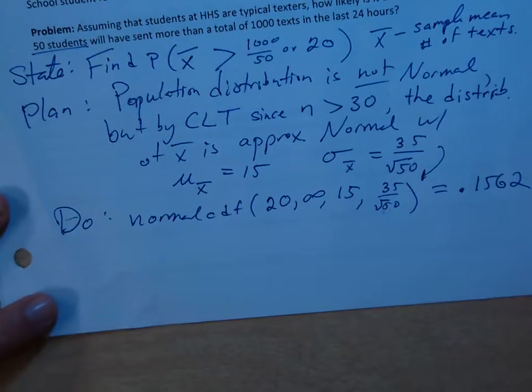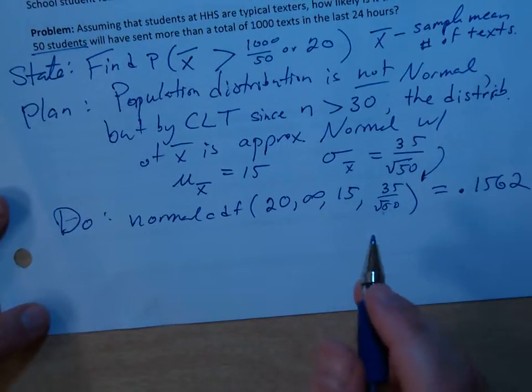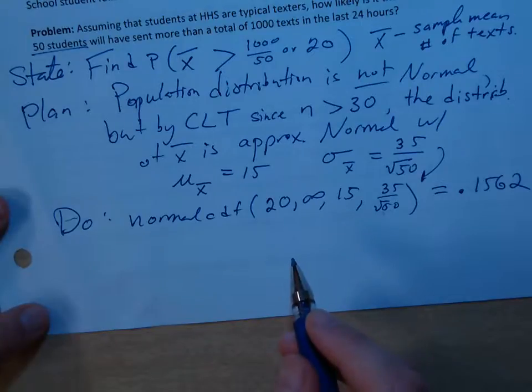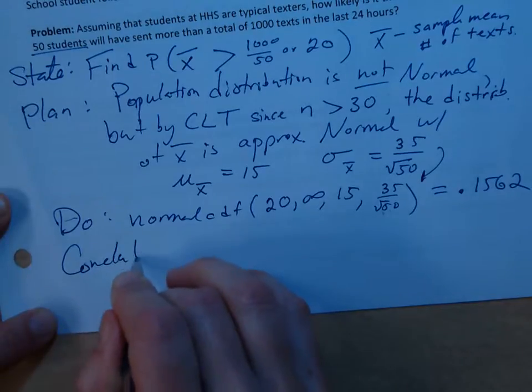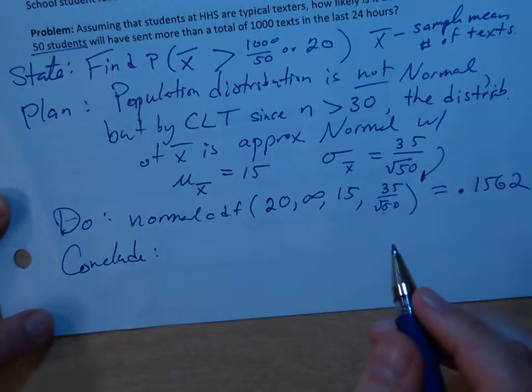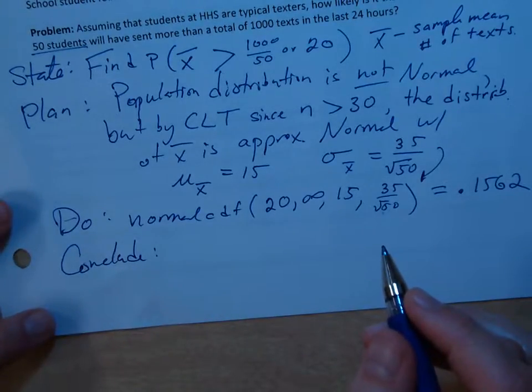And so there's about a 16% chance that a random sample of 50 students will have sent greater than 20 texts per student.